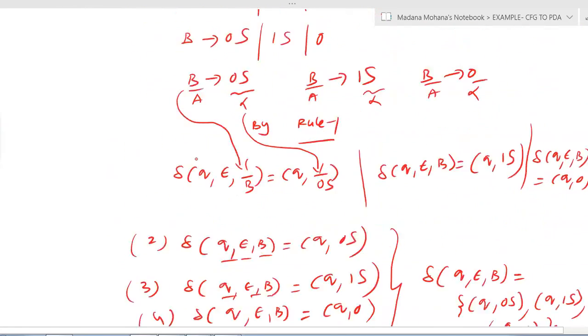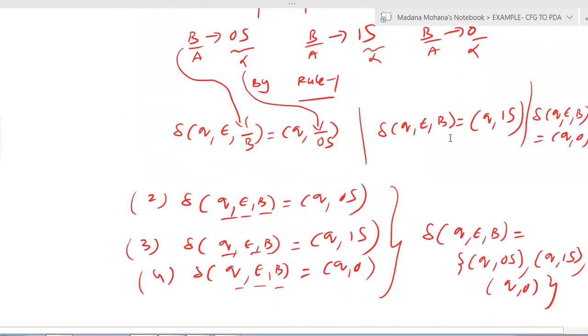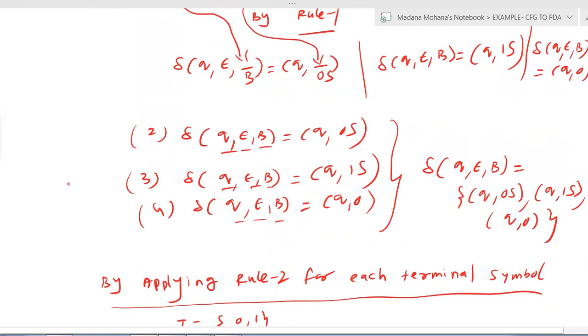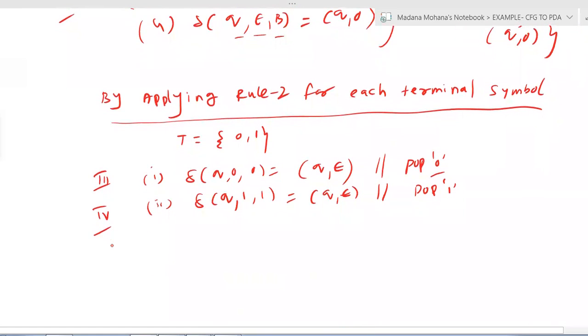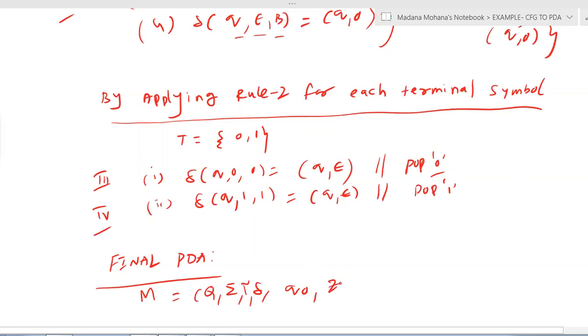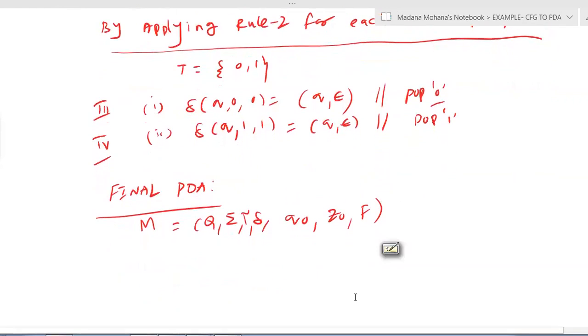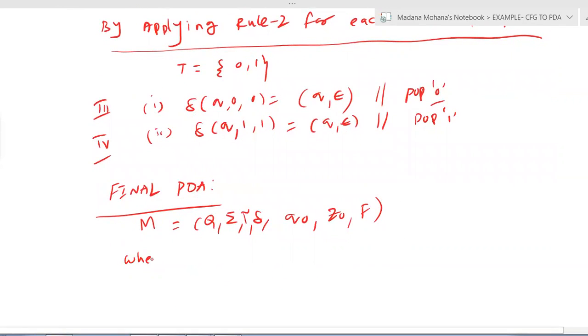Then you can make it as the number. Now this is the first transition. Now this you can make it as second transition. Now this you can make it as third transition. This you can make it as fourth transition. Therefore, final PDA. Now you can write the final PDA M equal to Q sigma delta Q naught, here tau is also added, Z naught F, where now list all the tuples,